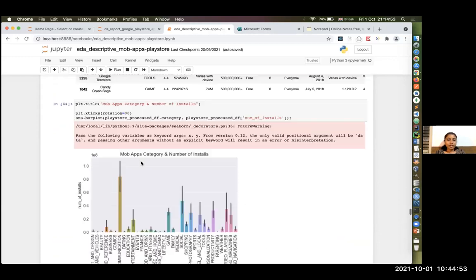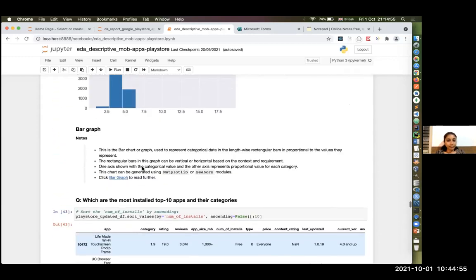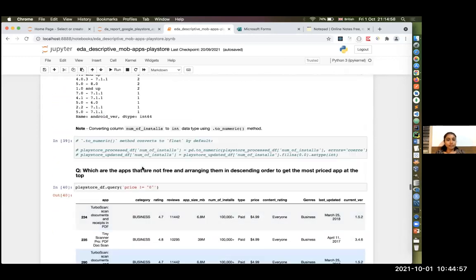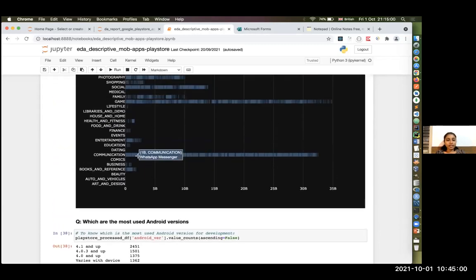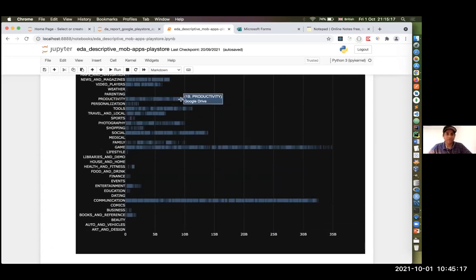Coming to Plotly, it is the same thing for visualizing data, but it provides you the interactive feature. When you hover over, you will get the information. Here you can find out communication, and here it says 500 million. It's basically interactive.